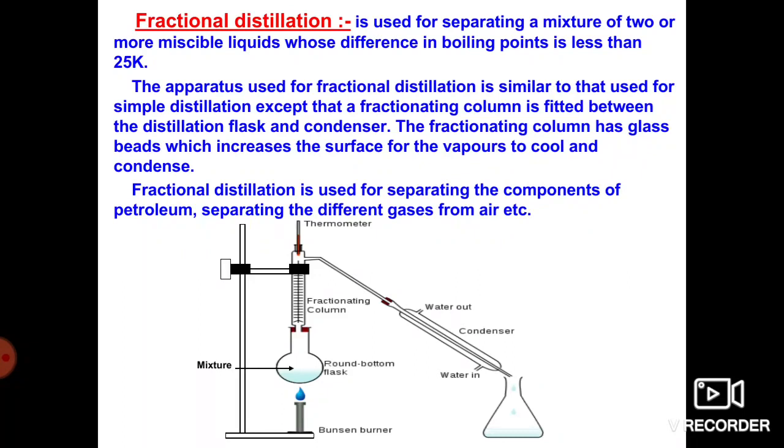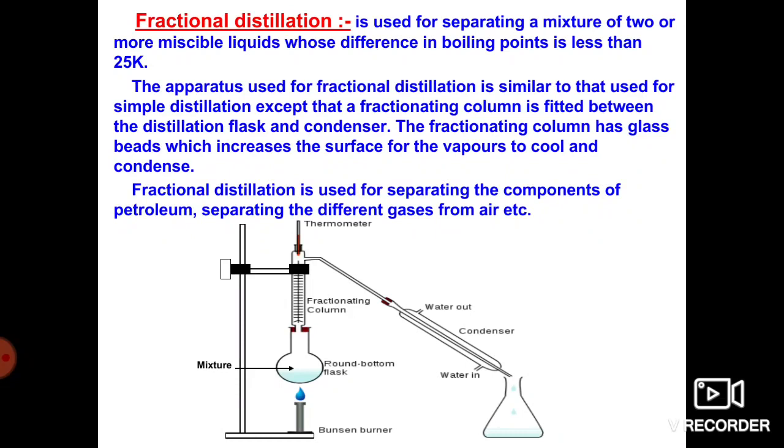By using fractional distillation only, the separation of petroleum products takes place. How does this process take place? Different kinds of fractions like petrol, kerosene, diesel, lubricating oils, etc. are extracted by fractional distillation from the crude petroleum.